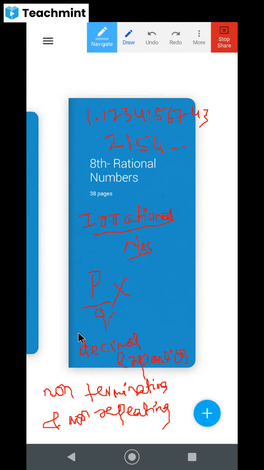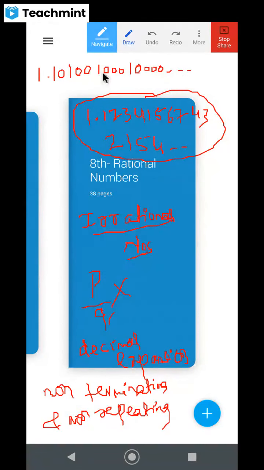Along with that, we talked about some numbers like 1.10100100010000, like that. It is continuing. It is neither terminating nor repeating. Even these kinds of numbers are also called irrational numbers. That is, it should not be in the form of p by q, and it should be non-terminating and non-repeating, that means neither terminating nor repeating.